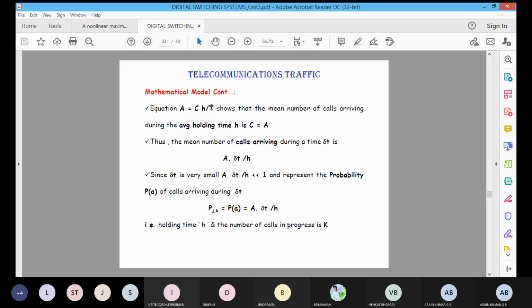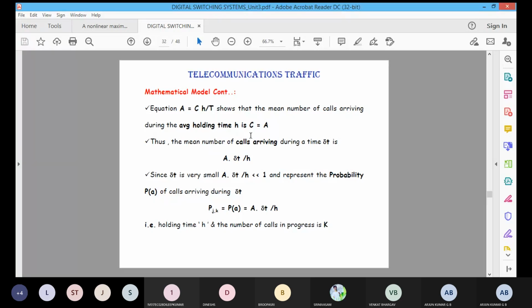That is, in the time during which the average number of calls is arriving and the call duration time are both the same, then we conclude that A is equal to C, meaning T and the holding time will be the same, which means the average call duration and arriving time are both the same, nothing but A is equal to C. Then the mean number of calls arriving during the particular time dt is based on the previous equation.